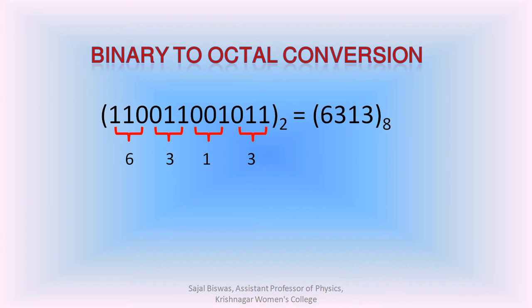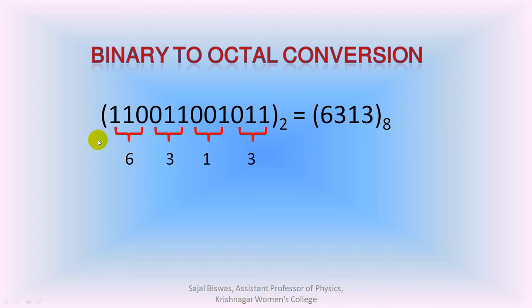Binary to octal conversion. For binary to octal conversion, the binary number is grouped in 3 digits as shown in the figure. Here the total number of binary digits is 1, 2, 3, 4, 5, 6, 7, 8, 9, 10, 11, 12. This is why we have 4 groups.